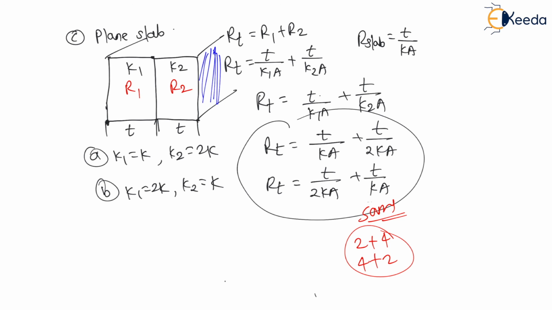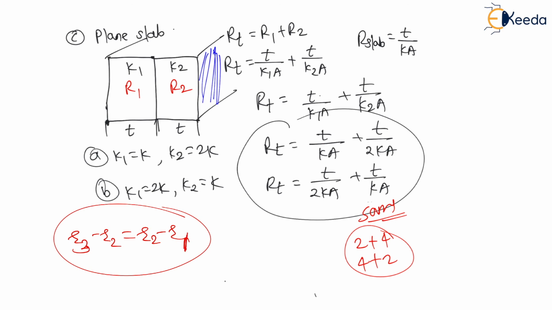And my dear students, option D, which says it is not possible to judge unless numerical values of dimensions are given. If thickness is not given same, in case of cylinder, if they have not provided you that R3 minus R2 is equal to R2 minus R1, if this condition is not given, then your answer is option D. If thicknesses are not same for cylinder, your answer is option D.